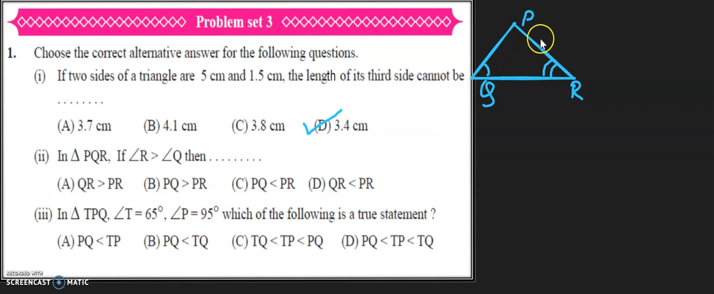So using this property, we know that the side opposite to angle R will be greater. So I put two lines, and the side opposite to angle Q will be small. So when I write this, using this, I can write PQ is greater than PR, or I can write PQ is less than PR.